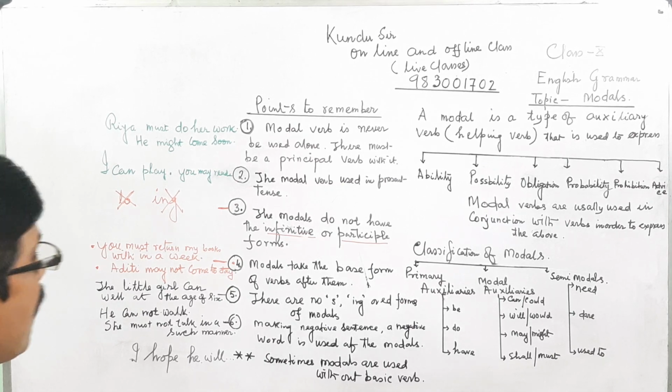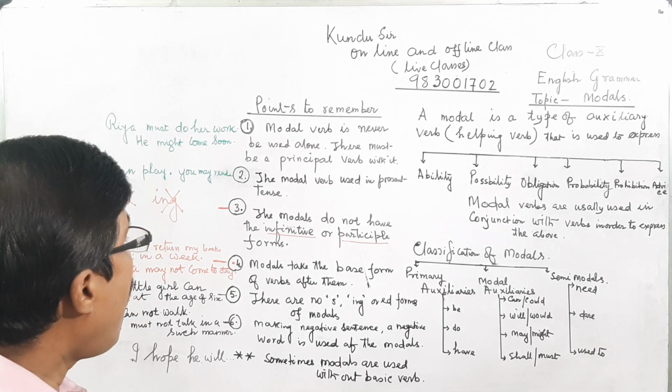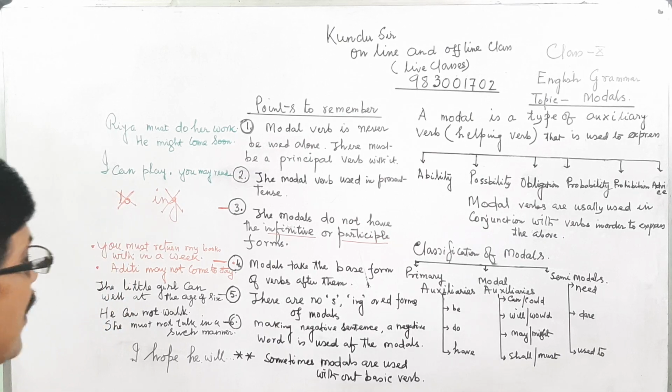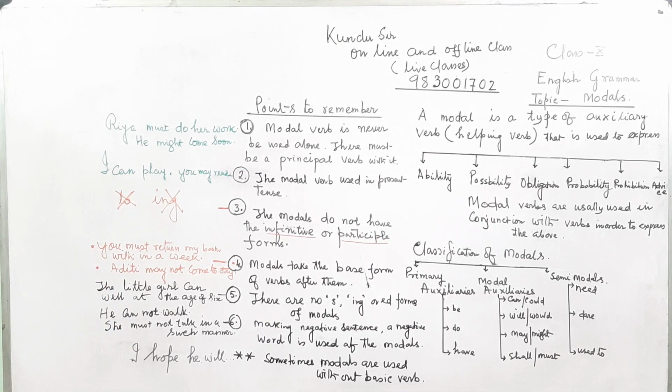Modal verbs don't have any infinitive or participle form. We can't use to or the participle ing with them. That is why I have written them one by one.